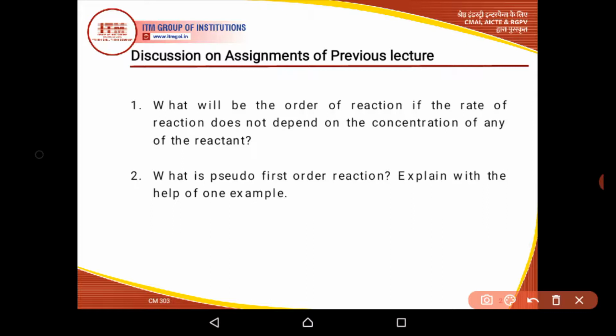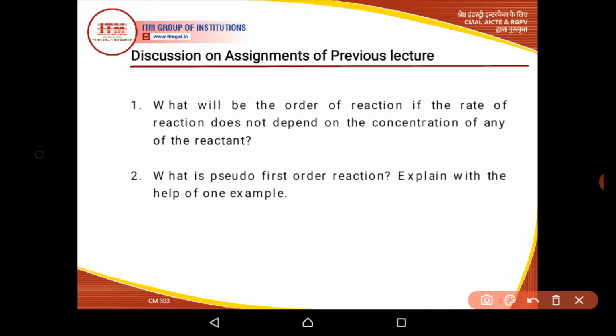So if you are asked to increase the rate of this reaction, what will you do? Will you add more water to the reaction mixture, or will you add more ester?